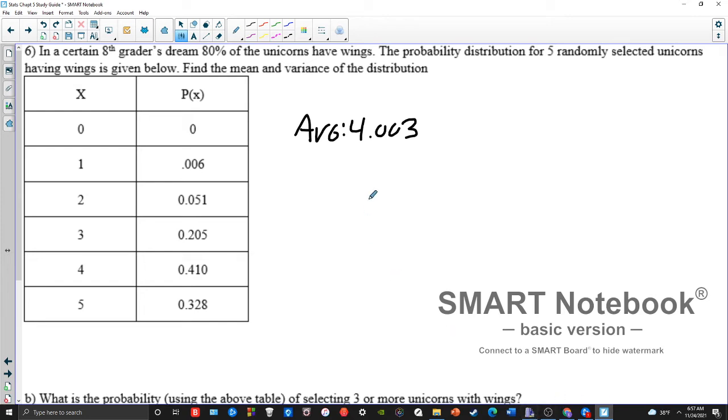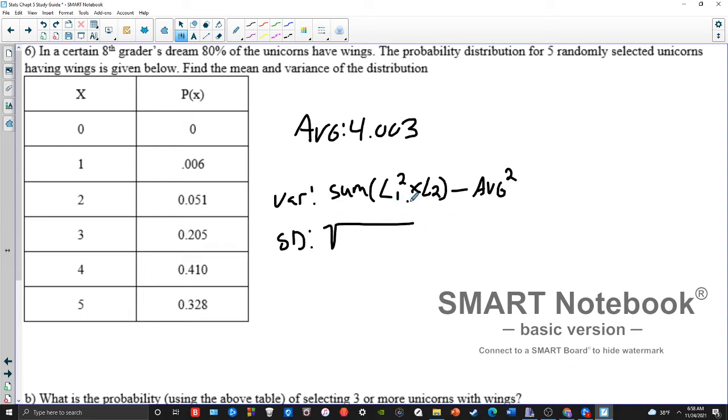Now my standard deviation is a little bit trickier, or my variance rather. My variance, in calculator speak, is like this. You want to take the sum, starts the same way, of L1 squared times L2 minus the average squared. To get the standard deviation, which it doesn't ask for, but I'll show you right here, you want to square root the variance. So you get this number, you square root it, and you get the standard deviation.